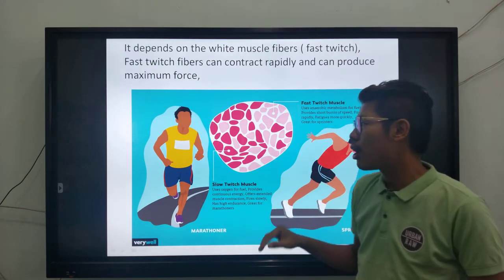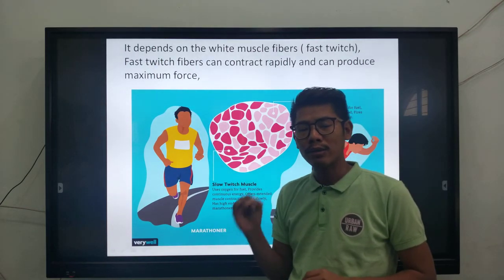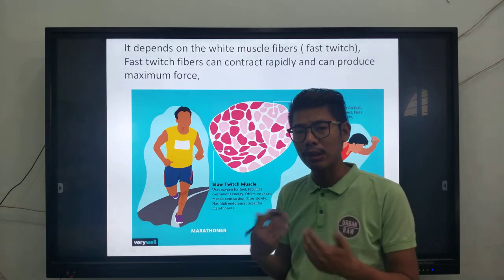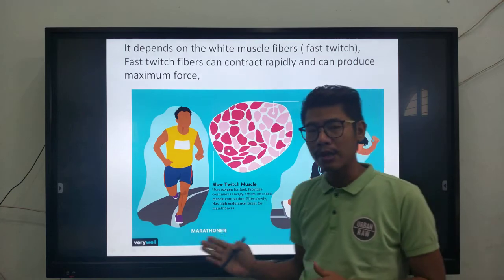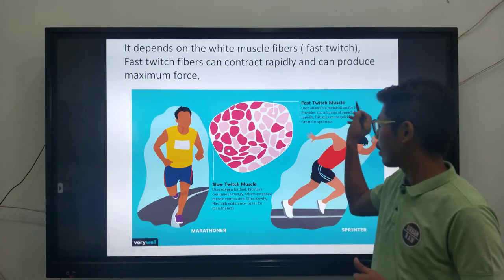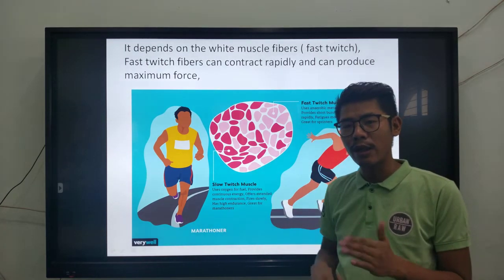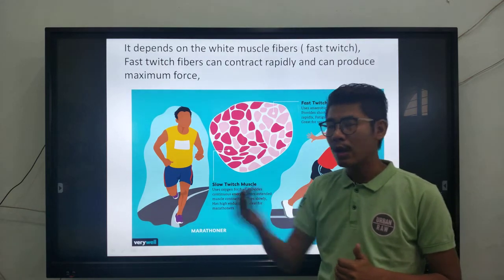That's the reason why a person with white twitch fibers is able to run at a very fast rate. So this is just for our objective. Make sure you remember that there are fast twitch fibers and slow twitch fibers. Based on this, you have faster and slower body speed.